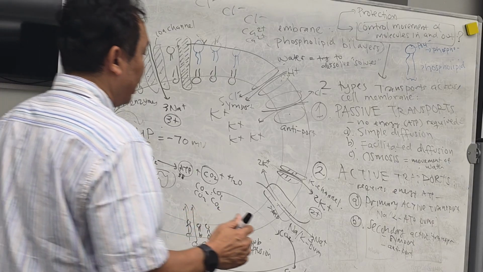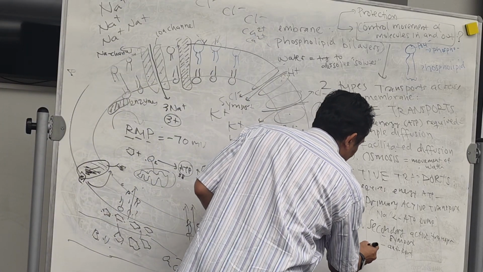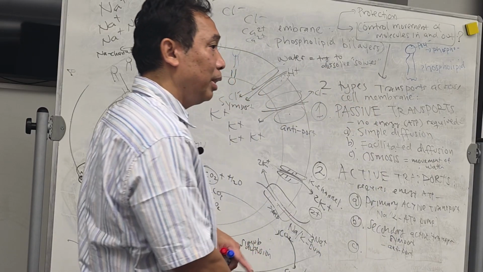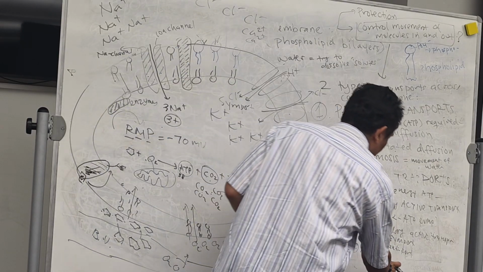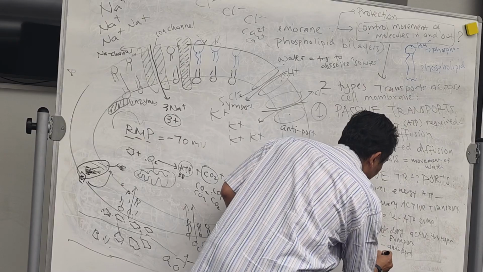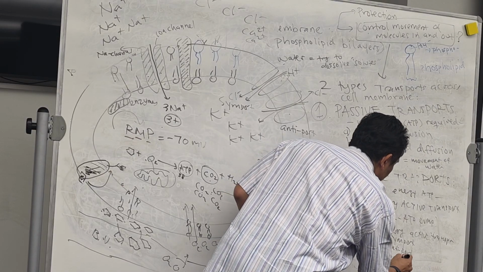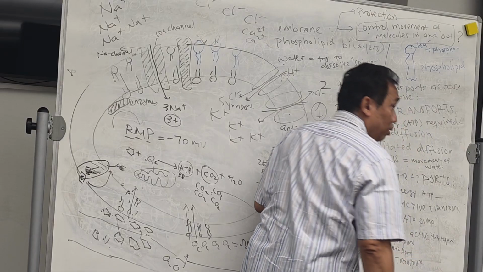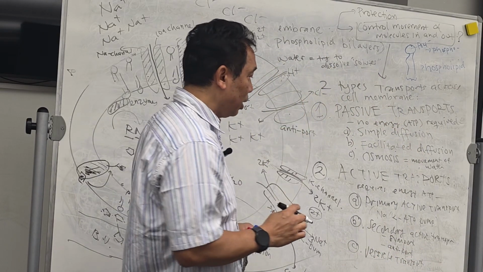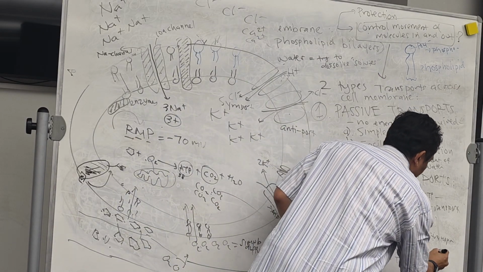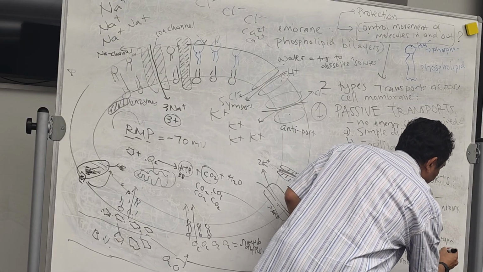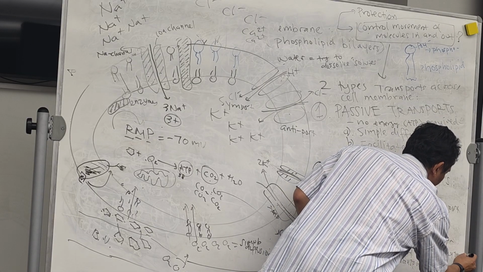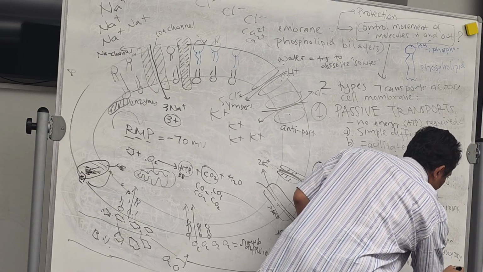Another type of movement is called the vesicle transport, using a vesicle like a small organelle. It could be endocytosis or exocytosis.